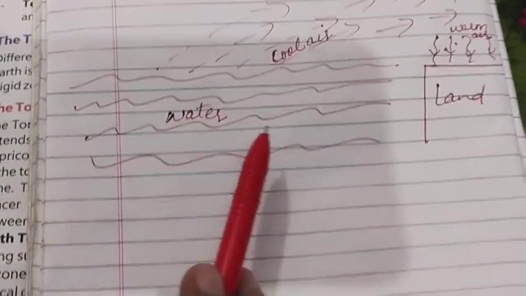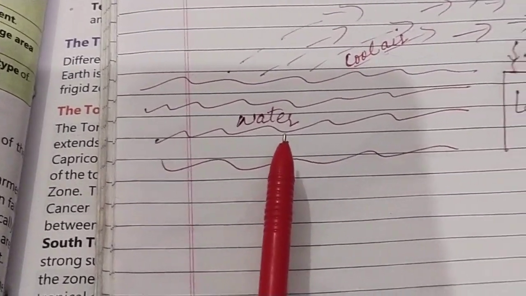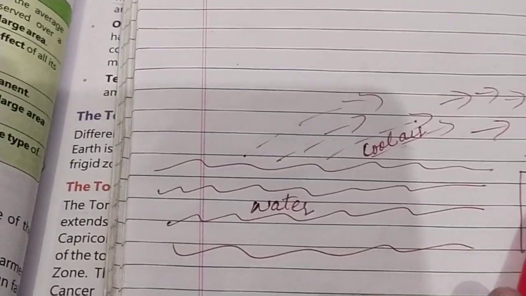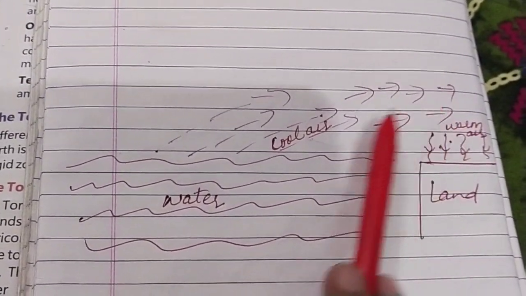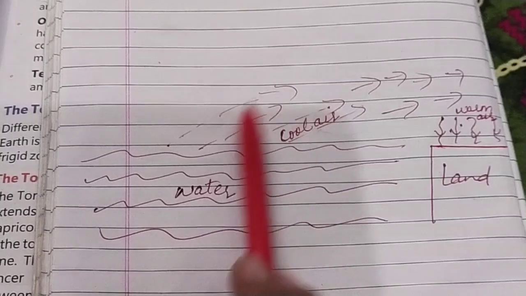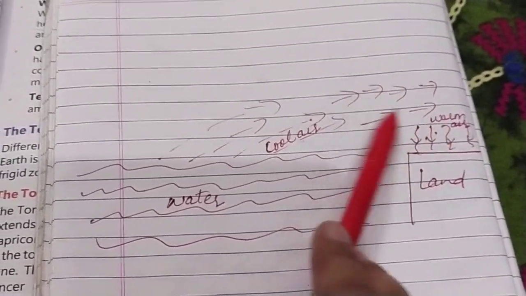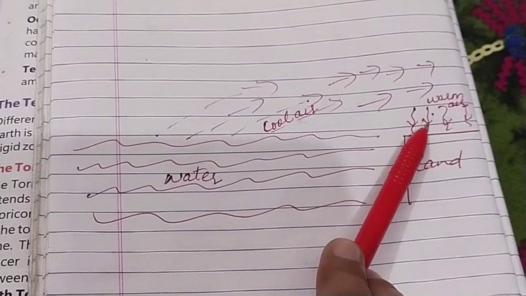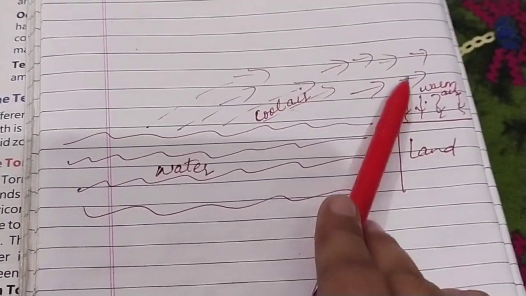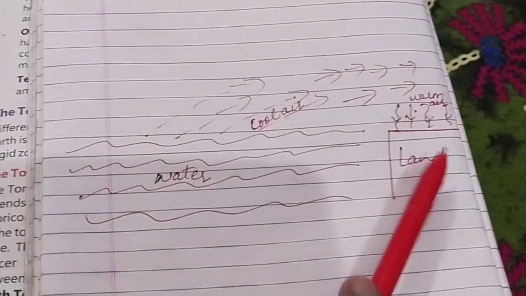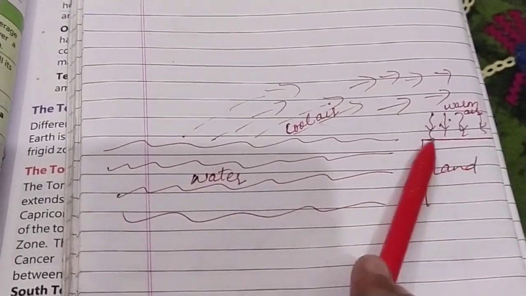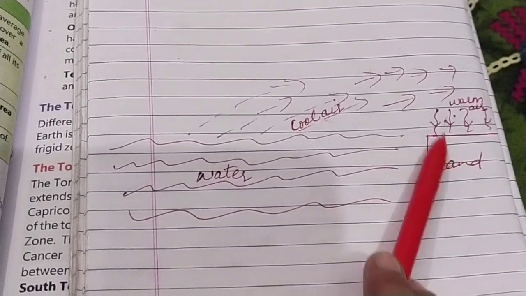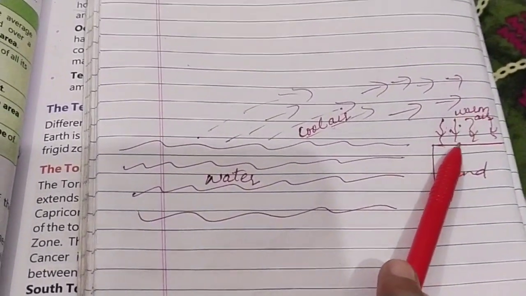When the warm air over the land rises, what happened? The cool air again cools down this air and replaces it. Warm air rises from the land because this area is now totally hot. So again it will reflect the warm air.